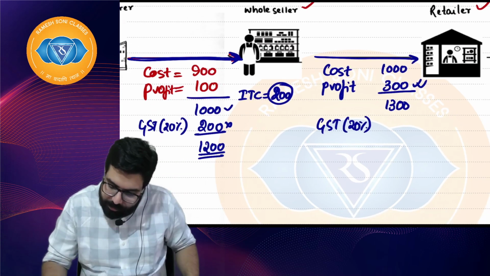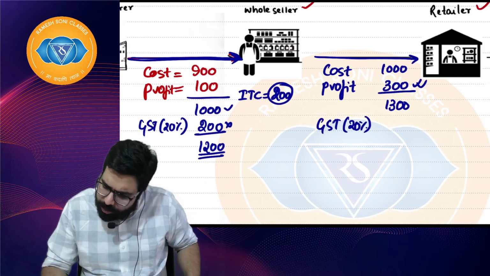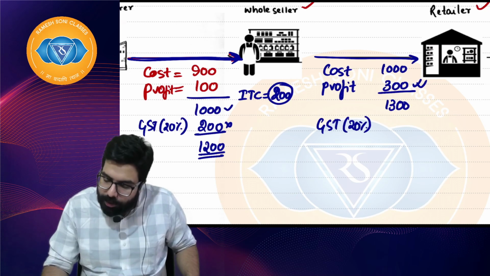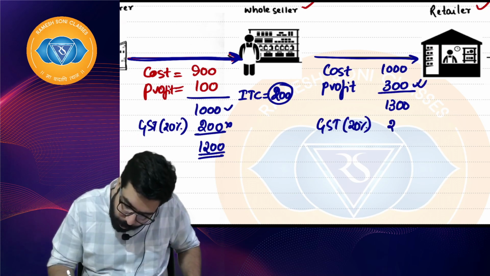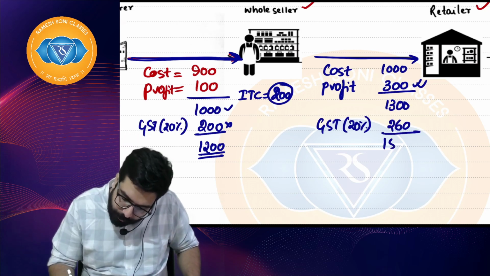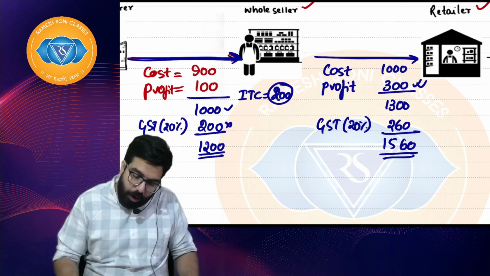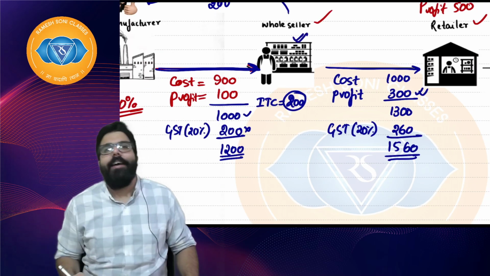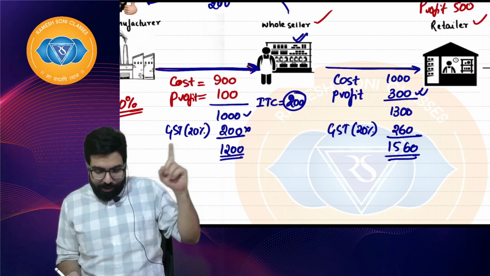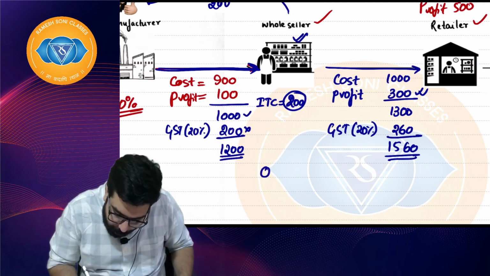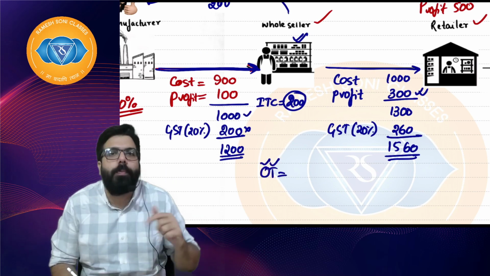1300 into 20% means 260 rupees. So 1560. Now, wholesaler will sell to the government, on your behalf, I have collected output tax, means on my sales tax. Output means sales.